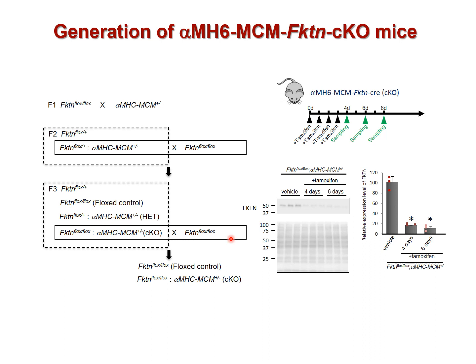MCK-FKTN deficient mice show normal cardiac physiology at young adult age. To examine the direct effect of FKTN elimination in young adult mice, we generated temporally controlled cardiomyocyte-specific FKTN deficient mice. By treating 10-week-old CKO mice for 4 days with tamoxifen, the expression of FKTN protein was greatly suppressed in the heart.